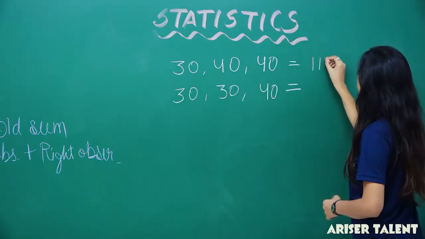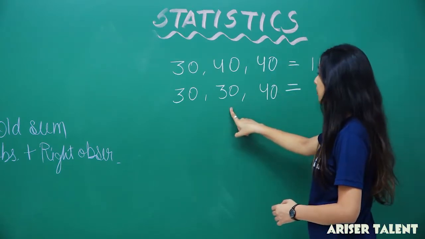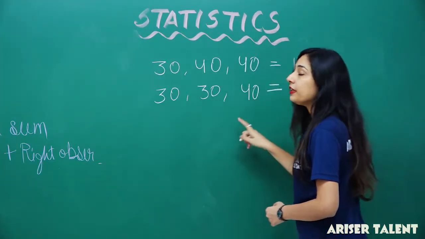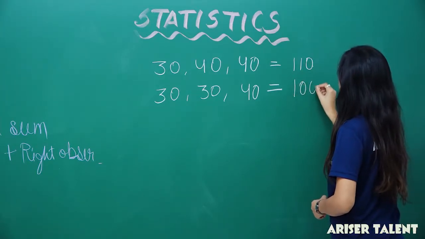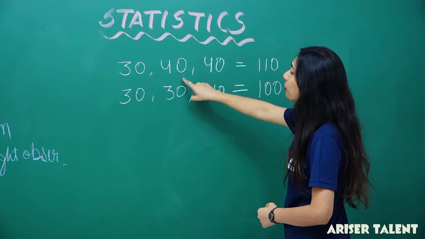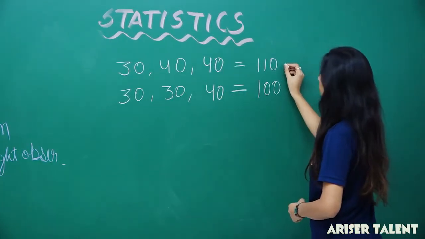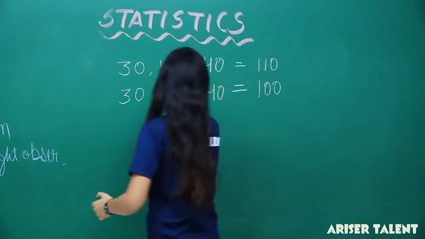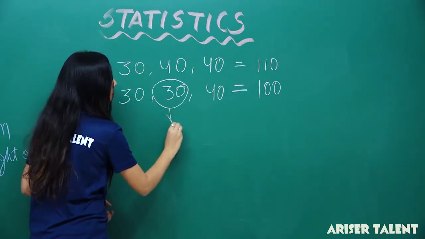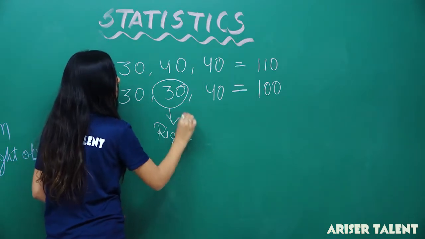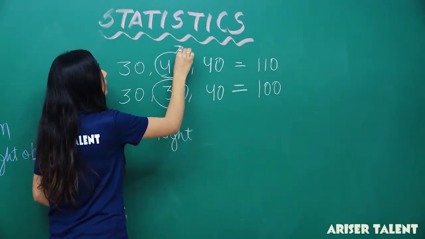But the true sum is 30 plus 40 plus 40, which is 100 for sure. So this is the right value and this is the wrong value.